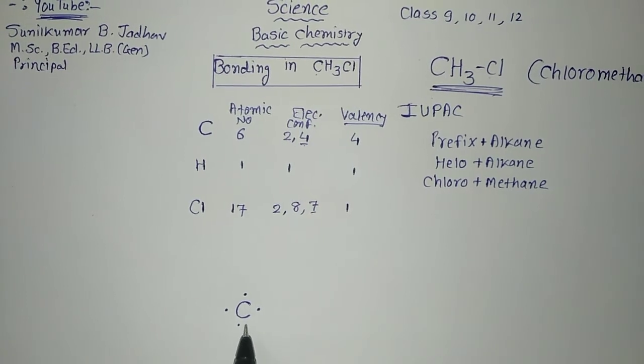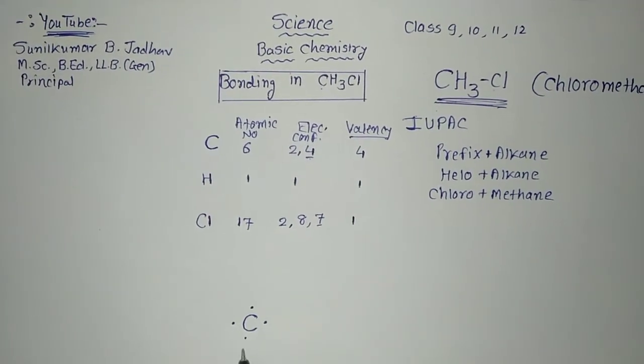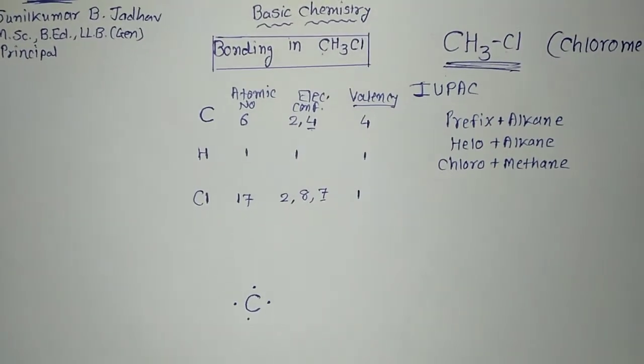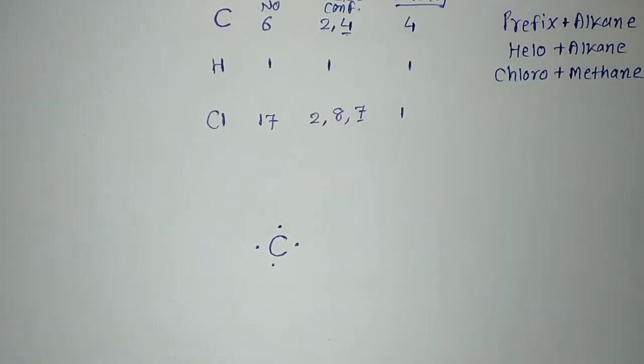Now to complete its octet, it requires 4 more electrons. It is 1, 2, 3, 4. It has to complete it to 8. So 4 more are required over here. So how does it happen?